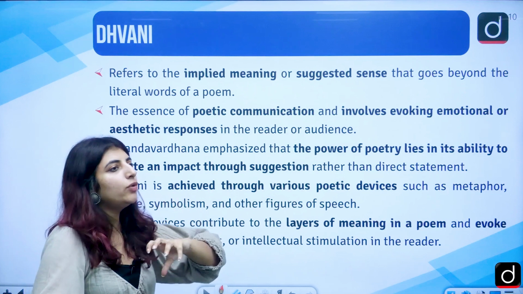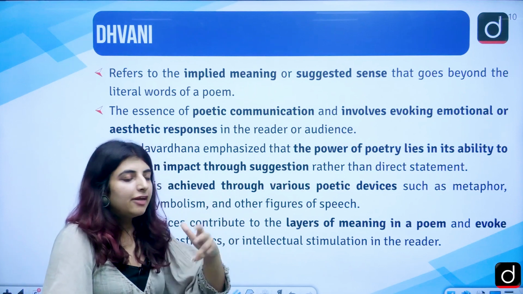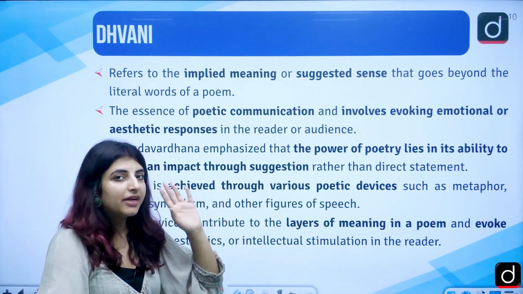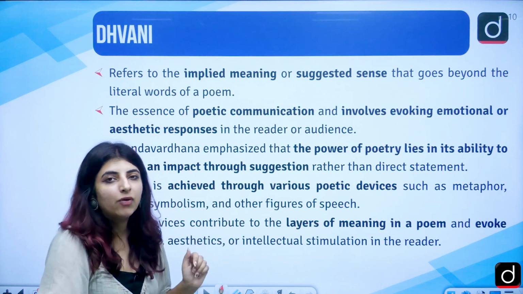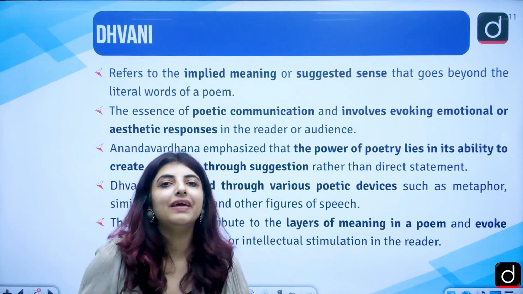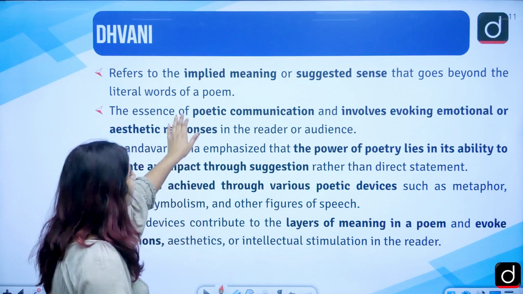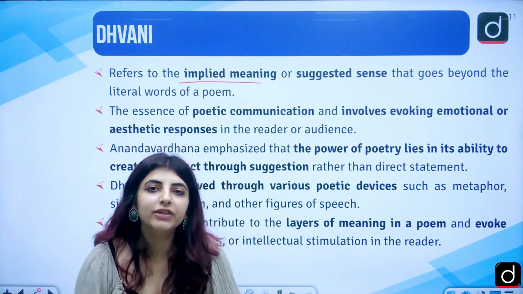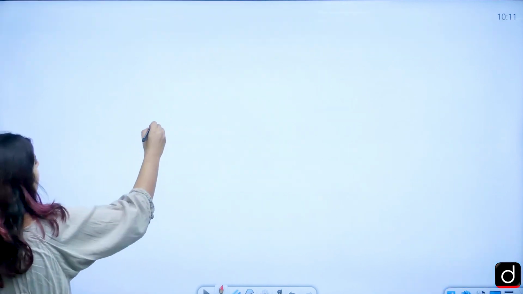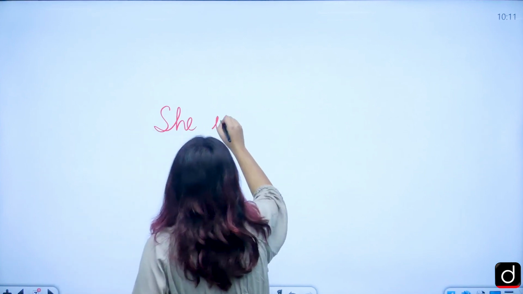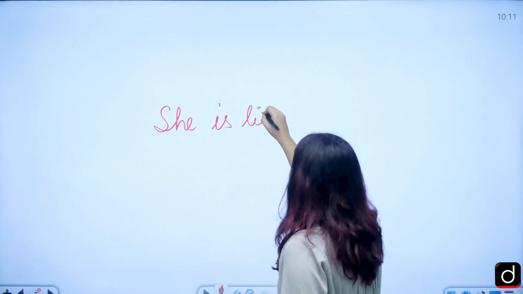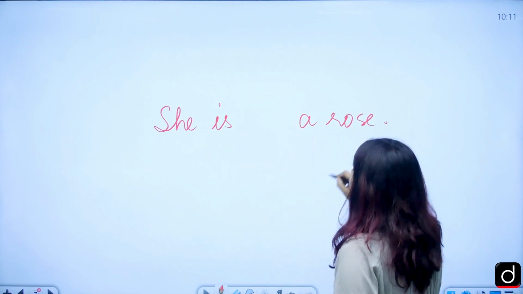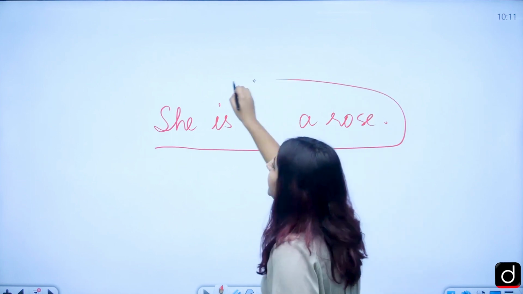So first of all, what do we really mean by Dhvani? If I translate it literally into Hindi, it means a sound. But here, he is not talking about the sound, but the suggestive or implied meaning which is hidden. So, if I say that she is a rose, what am I implying here?